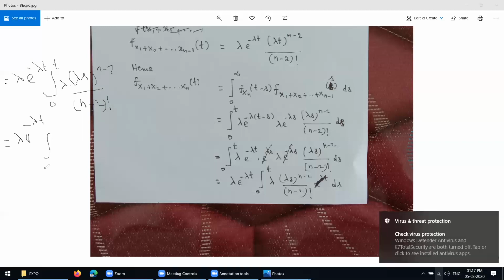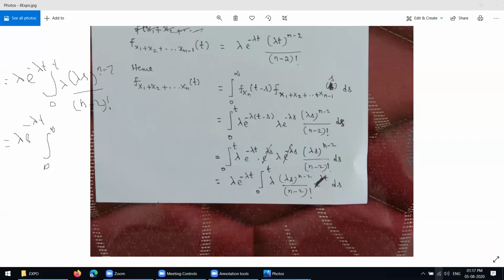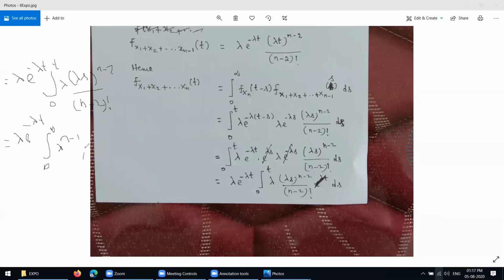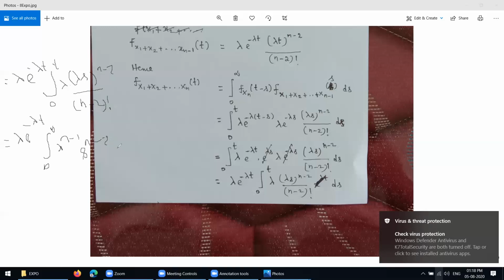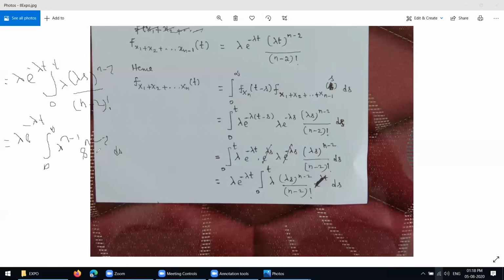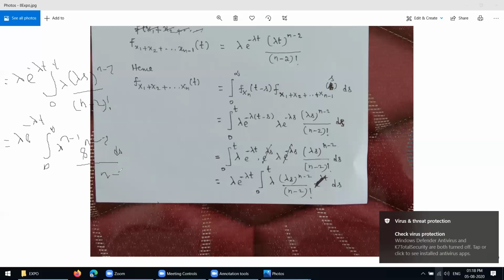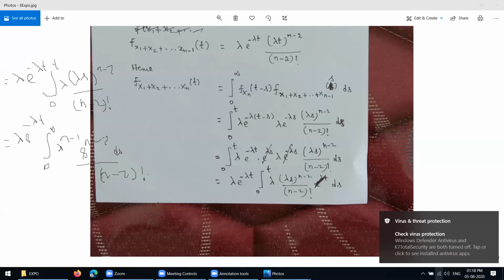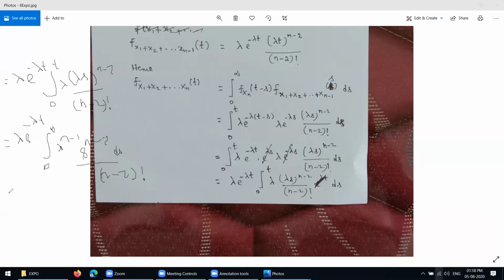With respect to s, 0 to infinity, here lambda is already outside, here lambda power n minus 2, so you write lambda power n minus 1, and then s power n minus 2 ds over n minus 2 factorial. Is it clear now?